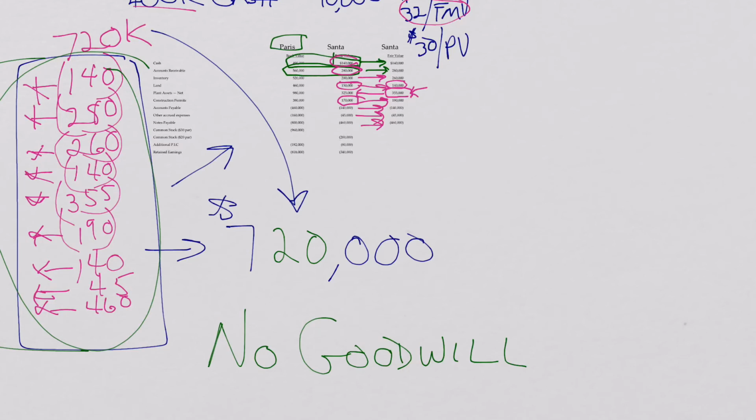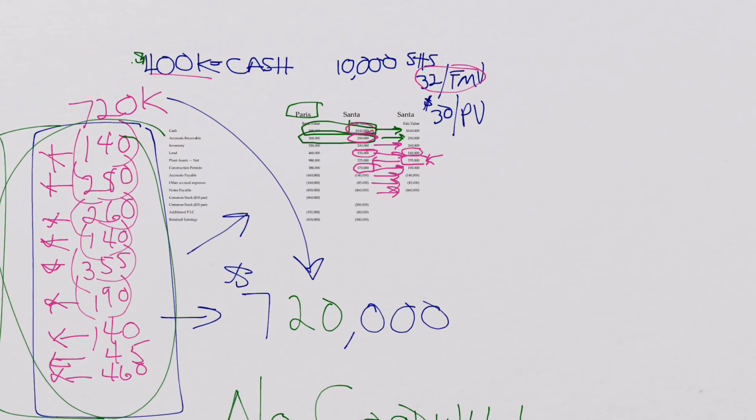That pretty much answers the problem, because let's go back to the big picture. In fact, I'm going to take off the ink at this point. If you bought this, that's what you bought, it means that you didn't buy this. If you are paying for Santa, you're not paying for this stock. You're paying for what all this is. And what all this is, is your assets minus liabilities, which equals this number.